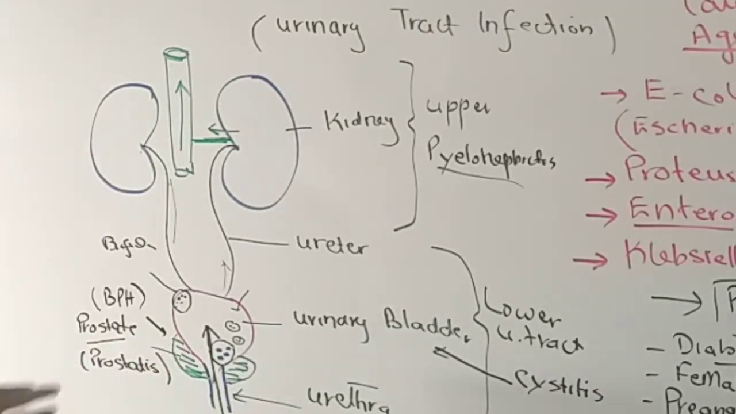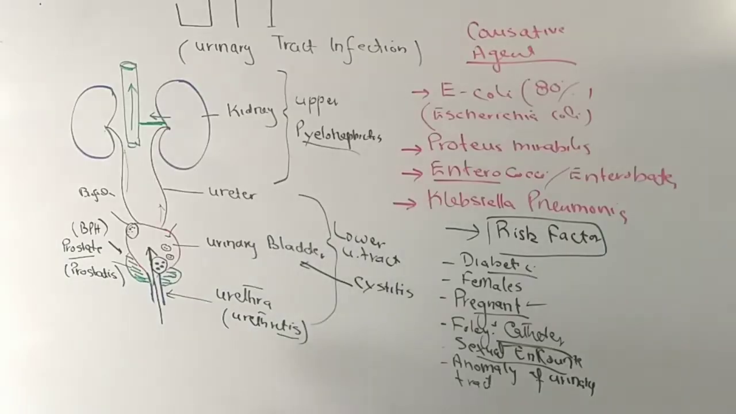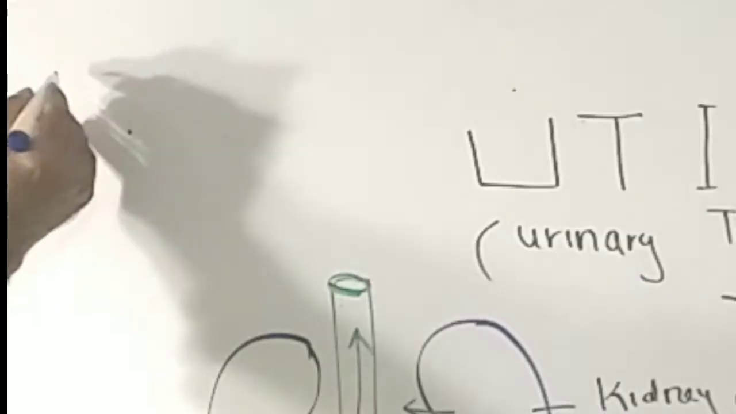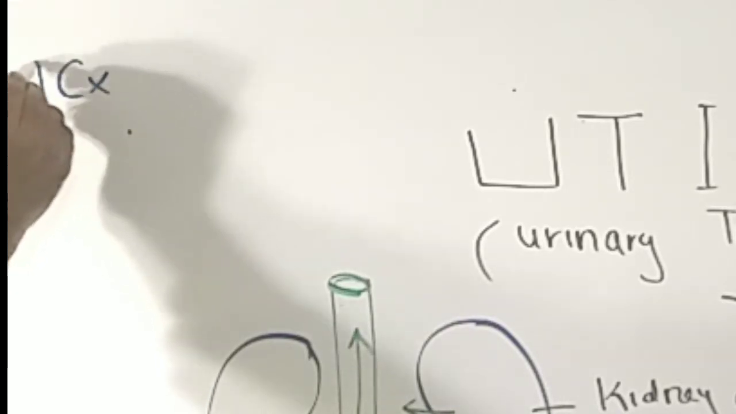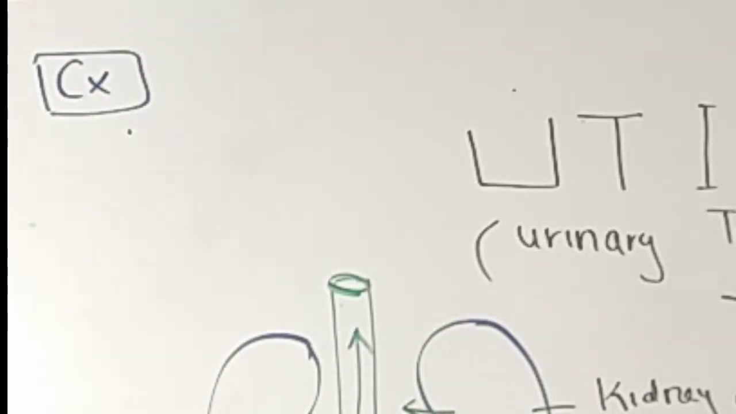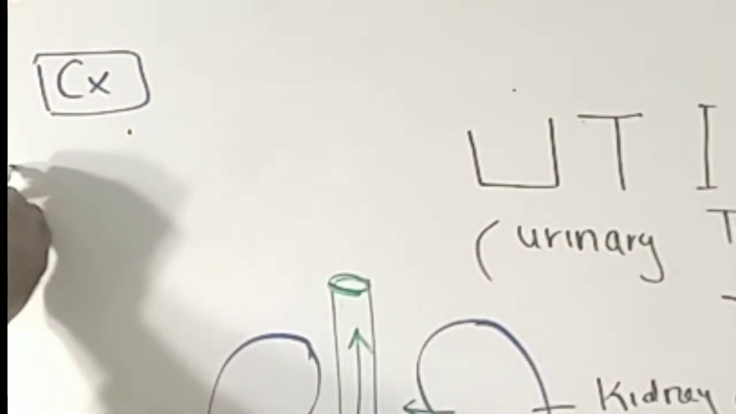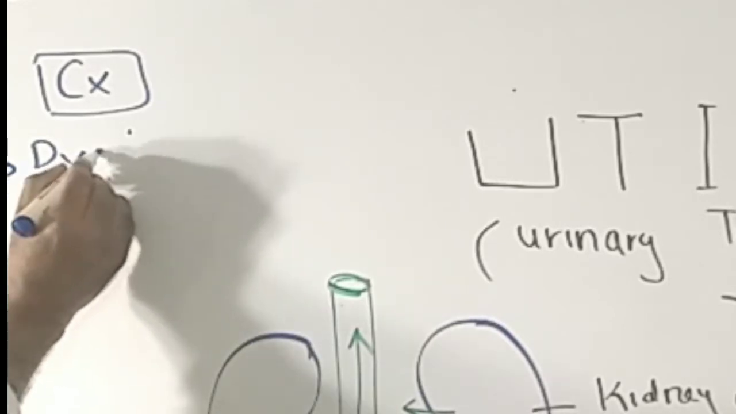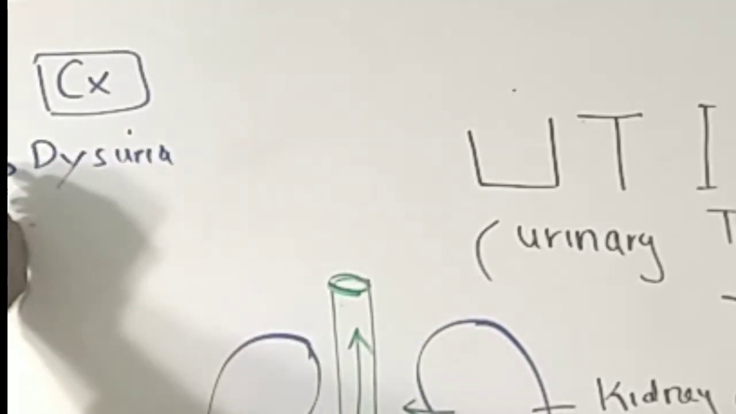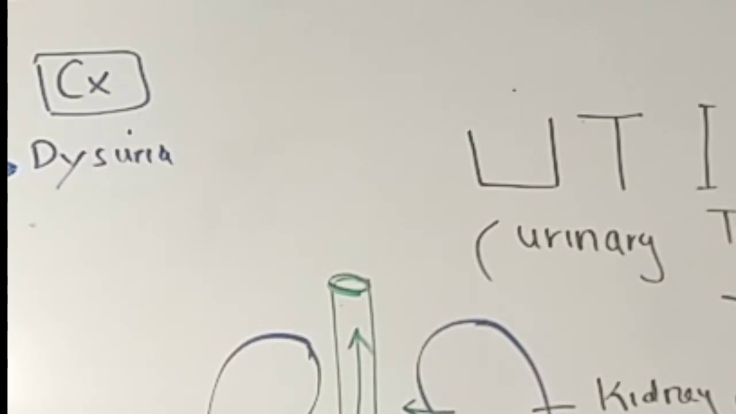So in order to diagnose them, first we need to know what are the clinical features of urinary tract infection. And if I write down here, what are the clinical features of the urinary tract infection? The clinical features may be divided into lower urinary tract infection and upper urinary tract infection. Lower urinary tract infection will present with pain with urine, which we call dysuria, or difficulty in passing urine because there is excruciating pain, or there is burning micturition.